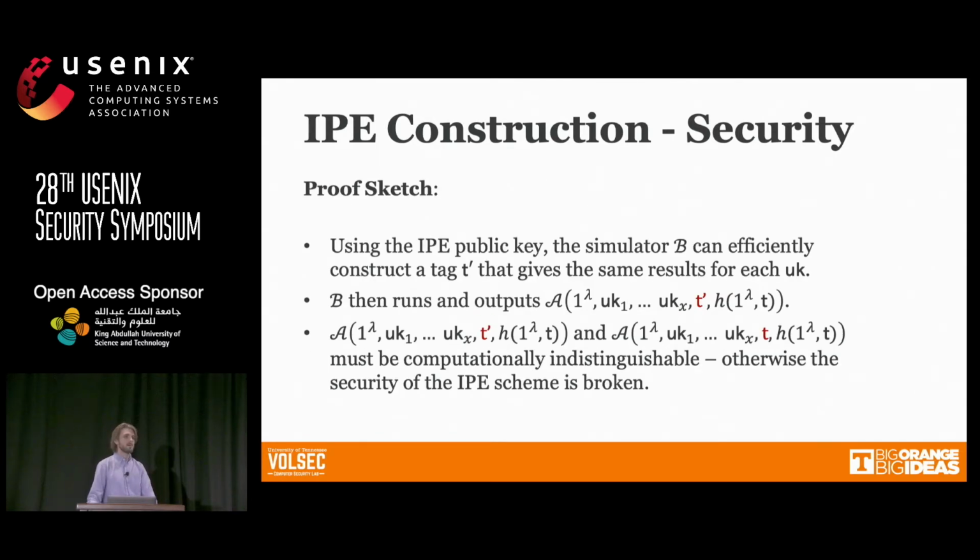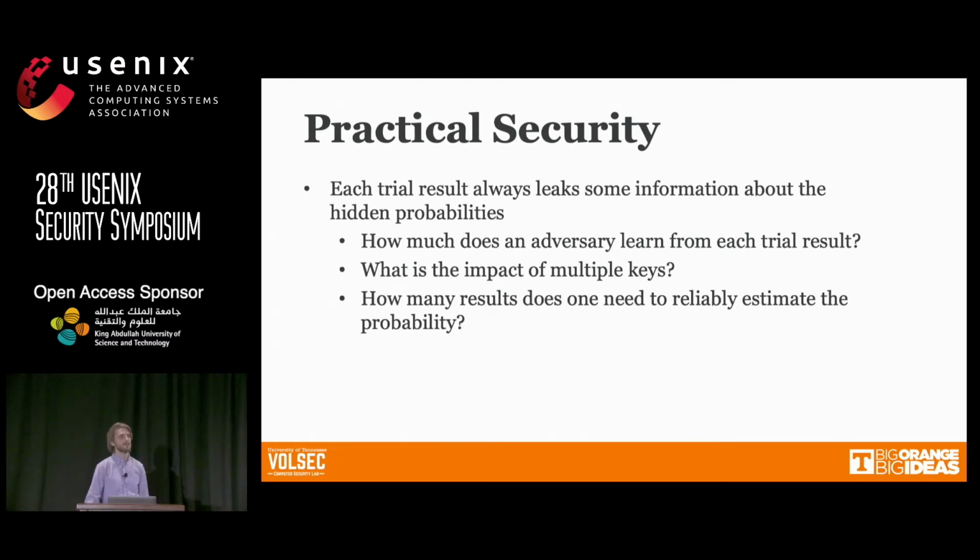So given the IPE public key, it's possible for the simulator adversary to construct a fake tag that's functionally identical to the real one. And then the simulator can just feed that fake tag to the original algorithm. And of course, those outputs must be indistinguishable. Otherwise, we would have broken the definition of the attribute hiding IPE. OK, so that's the theoretical understanding of the security.